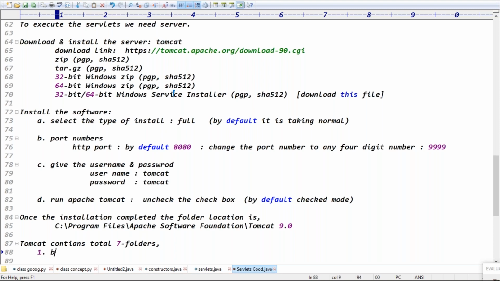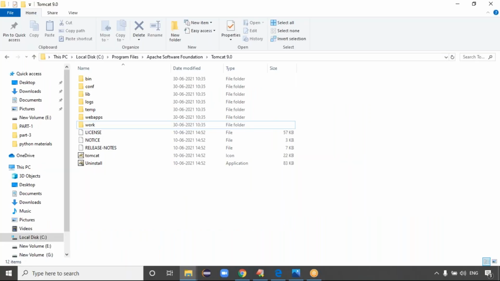One is the bin folder, guys. The first folder is the bin folder, because bin means binary folder. The bin folder contains the binary executables to start and stop the server. What does the bin folder contain? Exe files, guys, binary executables. Yes, can you hear me? So the bin folder contains the binary executables to start and stop the server, right?